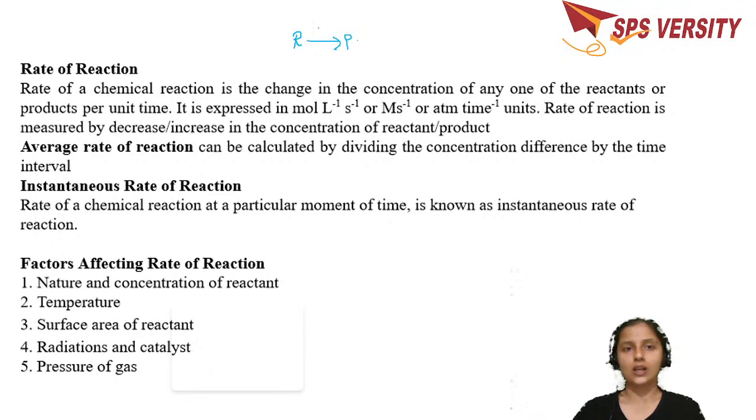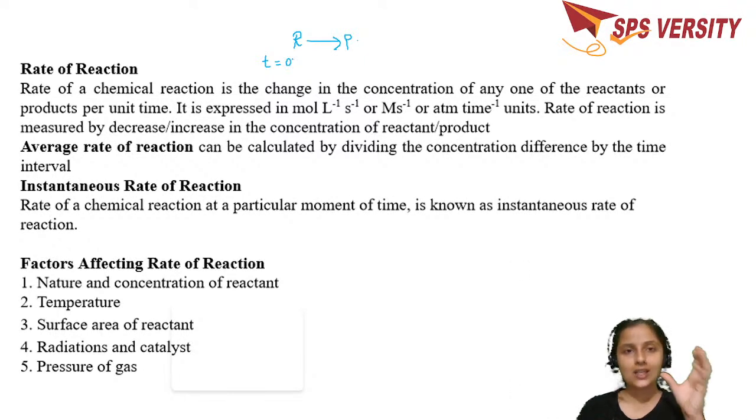In this particular reaction, you start at a time t equal to 0. Whatever the time you start, that's the time equal to 0. Say you have 1 molar concentration of R, and you measure after 10 minutes. You go around your entire campus in college, and you come back, and the 10 minutes are over. You're going to measure the reactant concentration once again. Now the reactant is being converted to product, so some of the concentration of the reactant has gone down, isn't it?